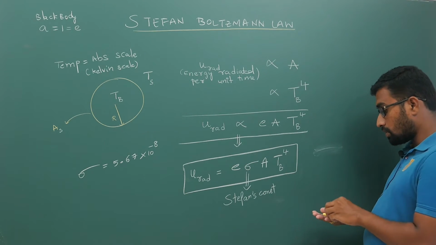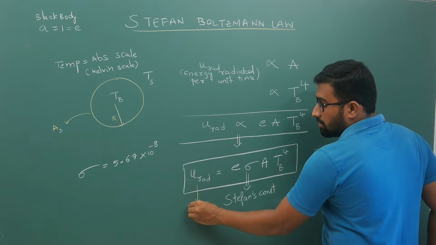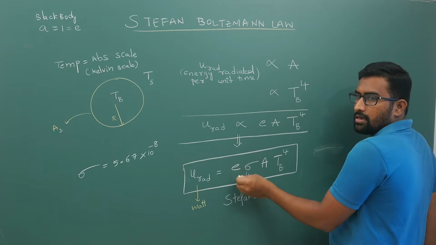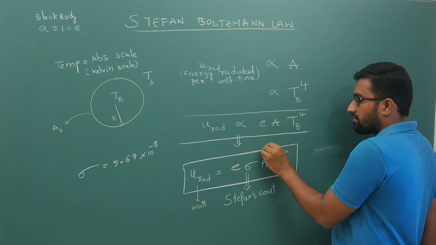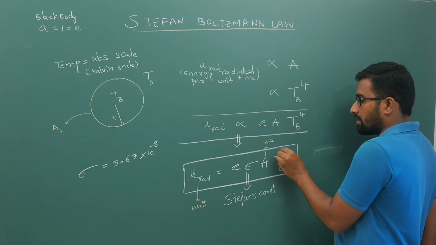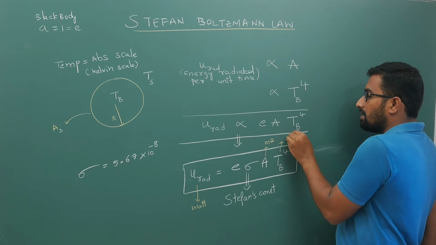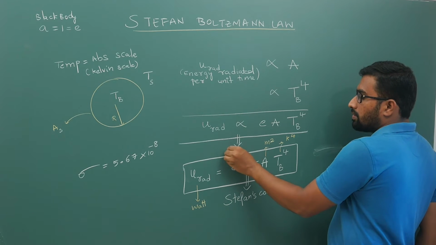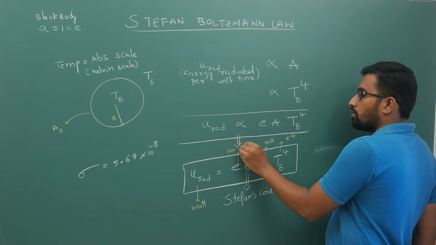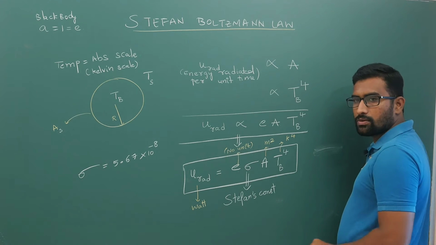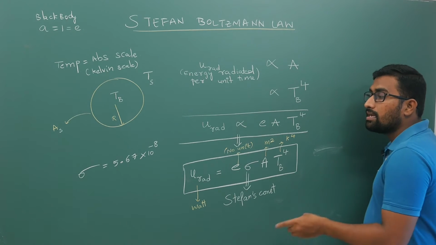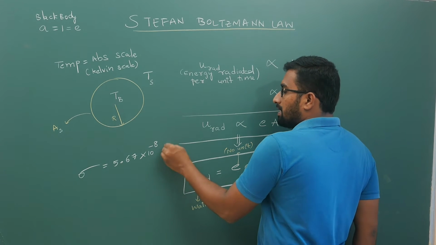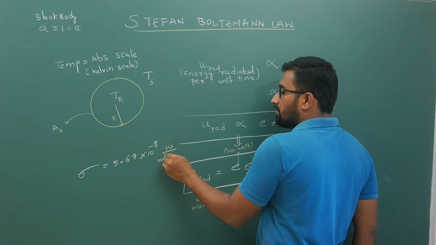For this, the unit is watt. For E, there is no unit; it is a unitless quantity. For area, it is meter square. For temperature, it will be Kelvin power 4. So automatically, the unit of sigma is watt per meter square Kelvin power 4.